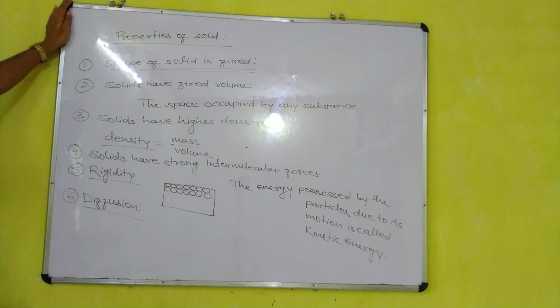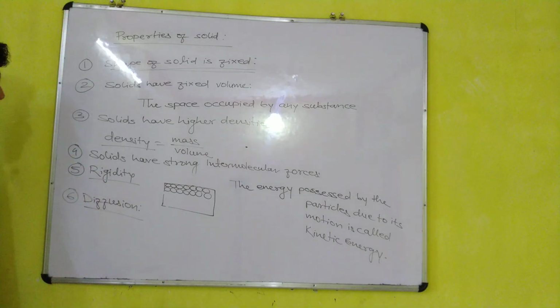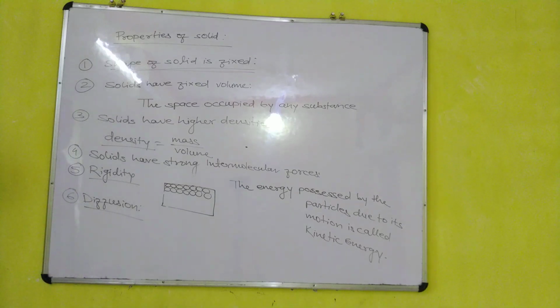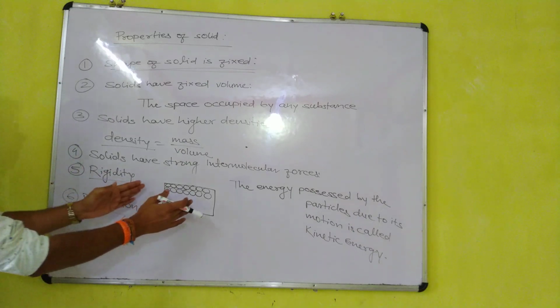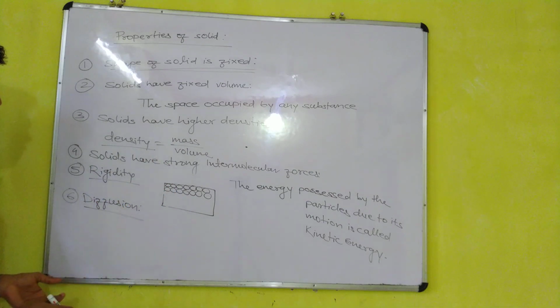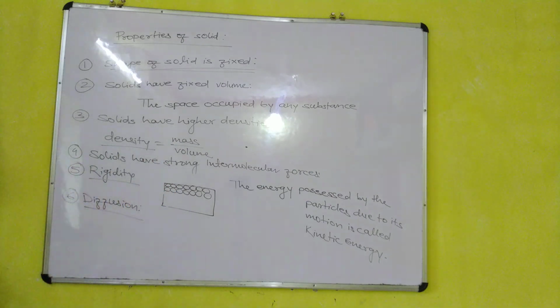Because the particles are unable to move from their places. So how will they diffuse, how will they intermix with each other? The solid particles are rigid, and the intermolecular forces of attraction are very high. So how can they move from their places? It is very difficult for two solids to diffuse into each other.